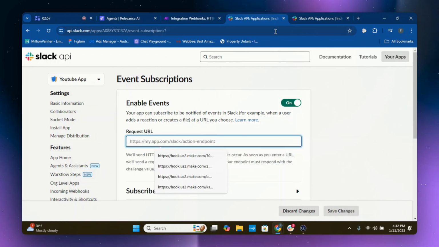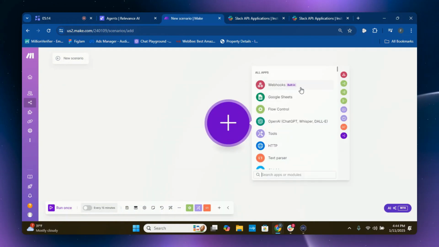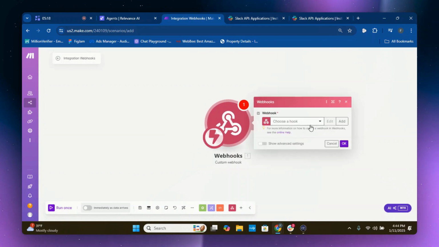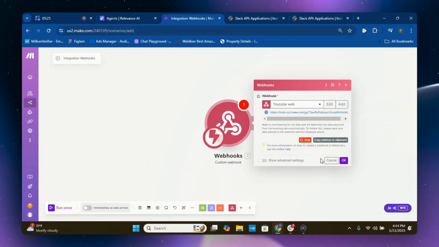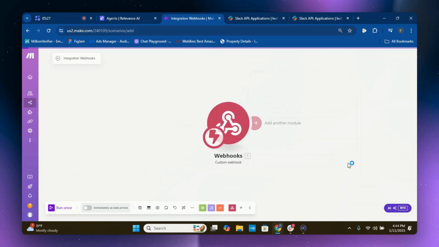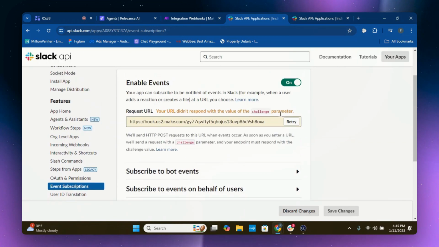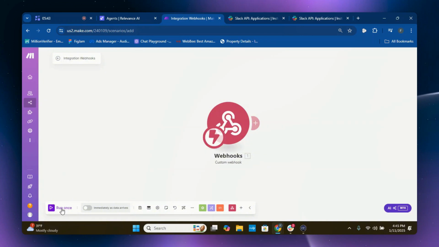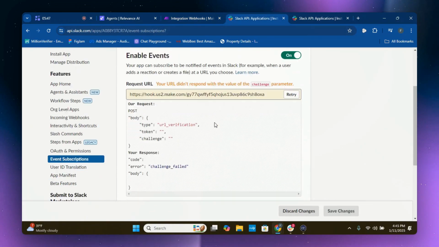And then from the request URL, you're going to want to go back to your Make automation. What you're going to do is go to your webhooks, go to custom webhook, and then create a new webhook. So YouTube web, save this, and you're going to want to copy this address. And then you're going to put this in here, and it should read an error. Once you have an error, that's fine. Let's try this one more time. Let's retry. Oh, nope. Okay, perfect.